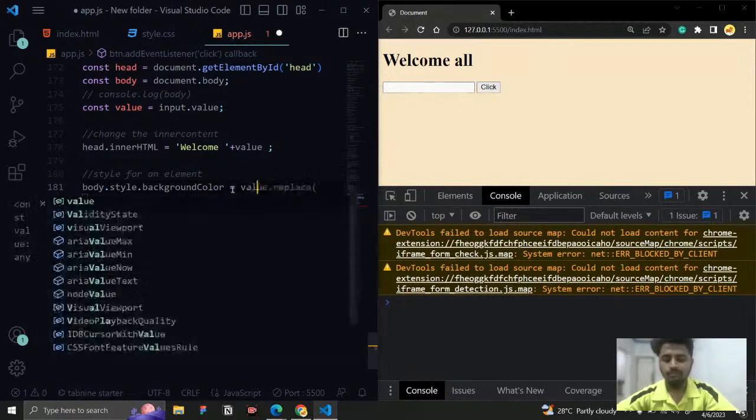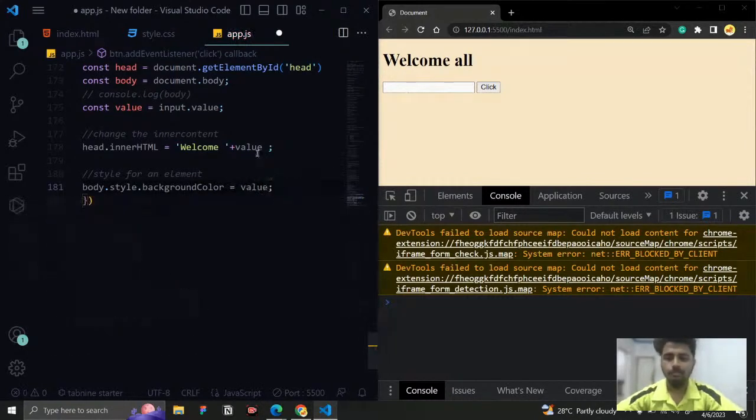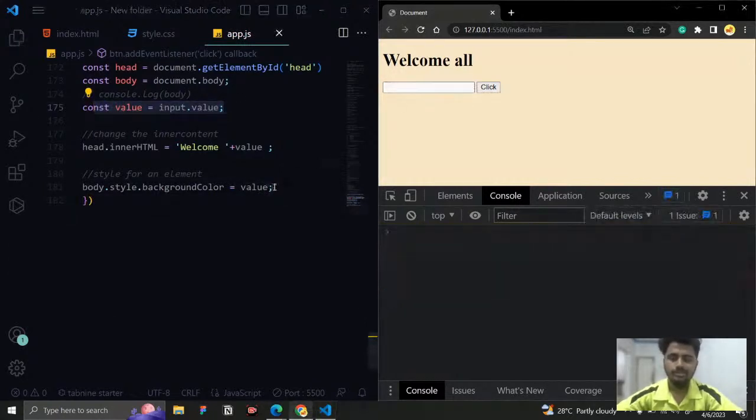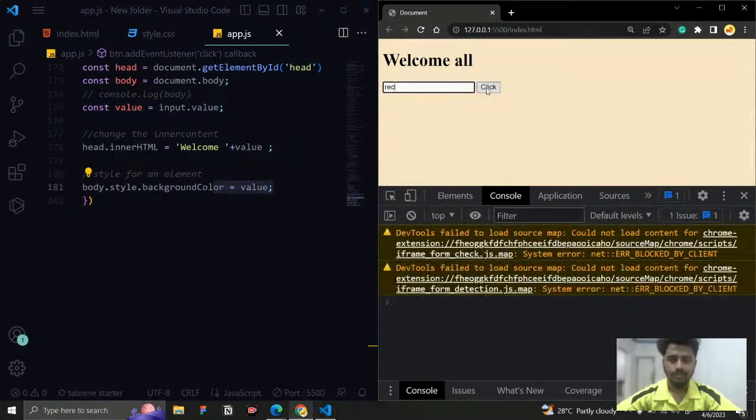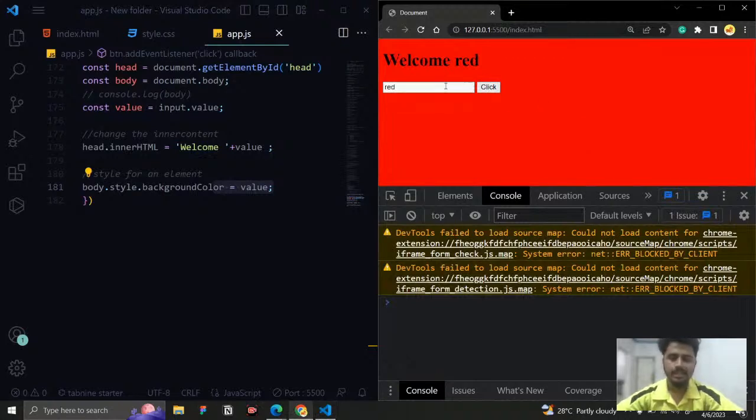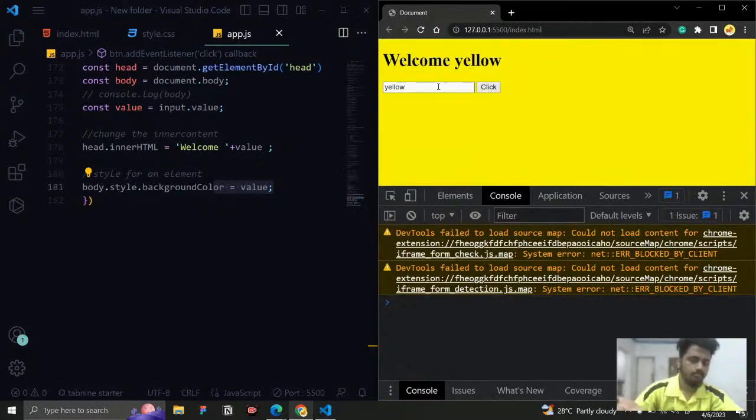The color is going to be the value given by the input tag, because based on whatever input they are giving, based on that only I need to change it. So here if I just give red and if I click it, you can see we are changing the color to red. And if I change it to green and click it, you can see we are changing the color to green. And if I give yellow, we click it, done. And if we give some other colors, you can see it is not changing, it sticks with the previous one. Okay, so like this.